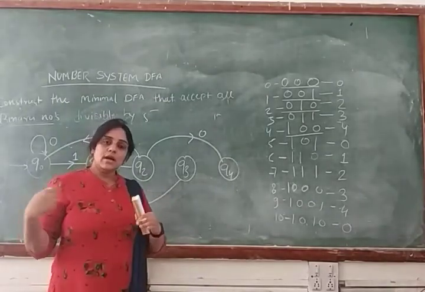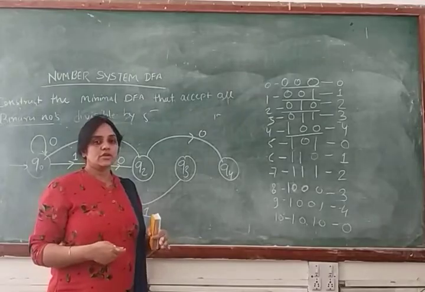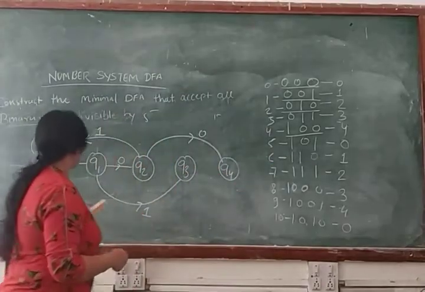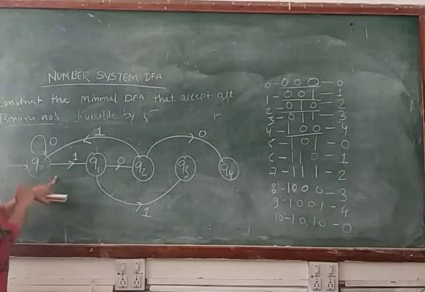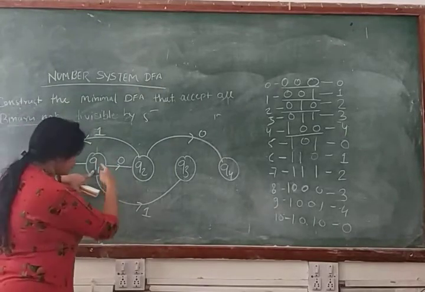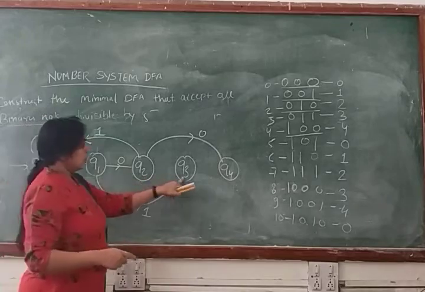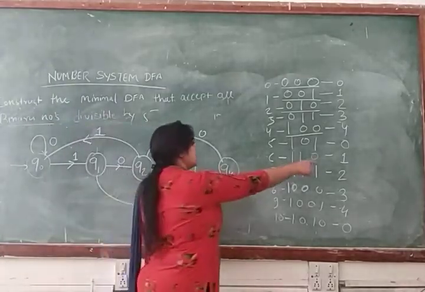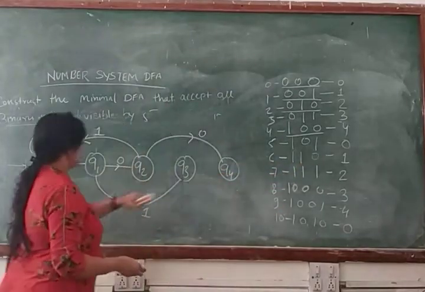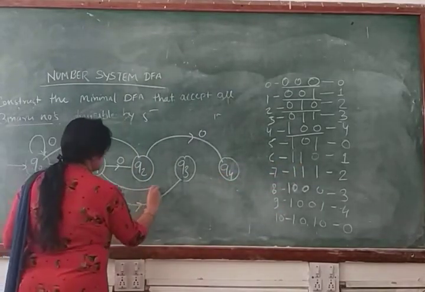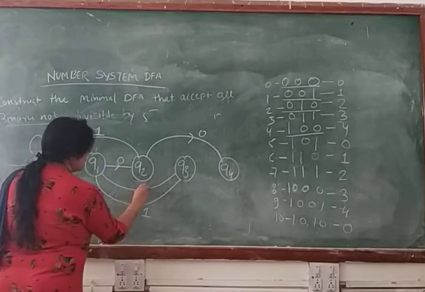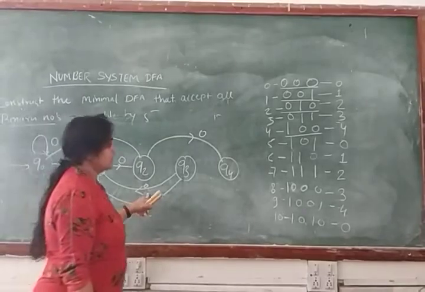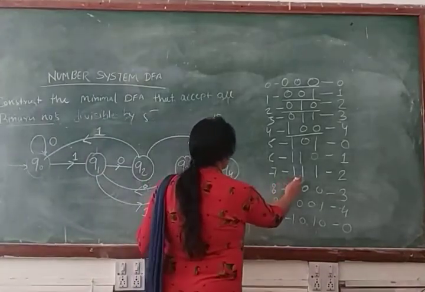So that's why again and again we are starting from the state Q0, right? So check the transition for this string, 1 1 0. We have a transition for 1. Now we have a transition for another 1. Now we make a transition for input symbol 0 and we reach state Q1. So we make a transition from Q3 to Q1 for the input symbol 0. Right? Let's make a transition for 1 1 1.